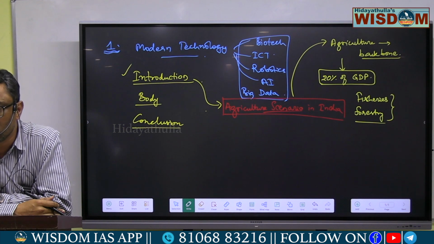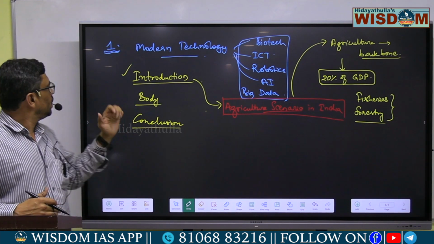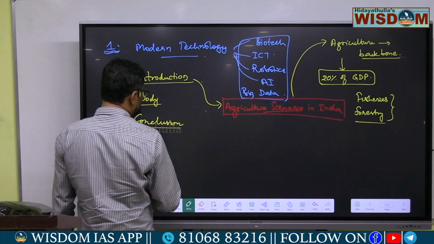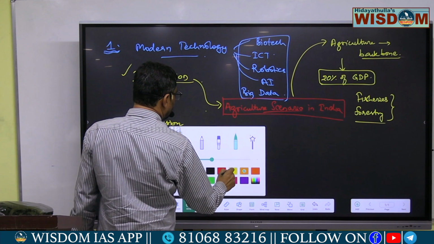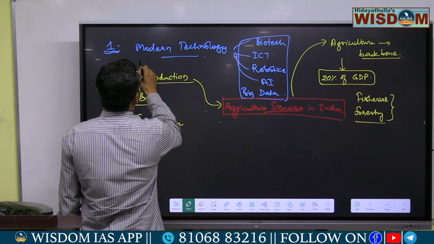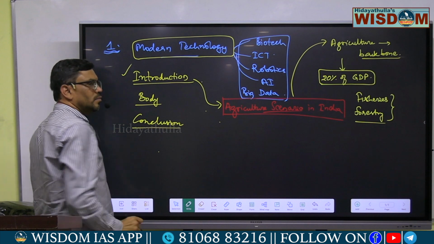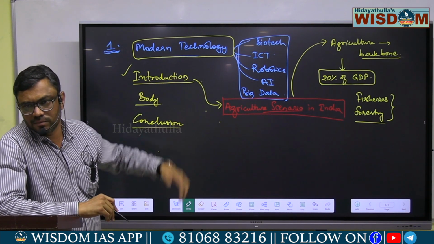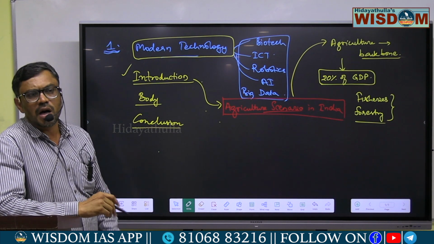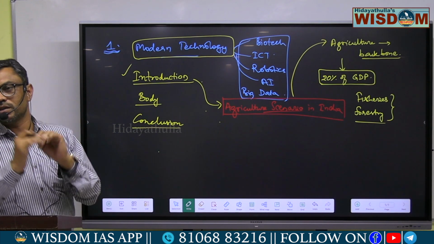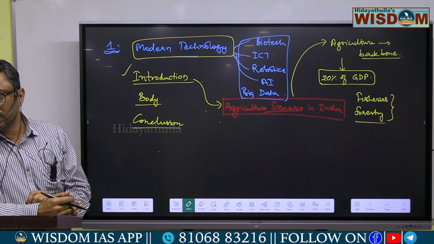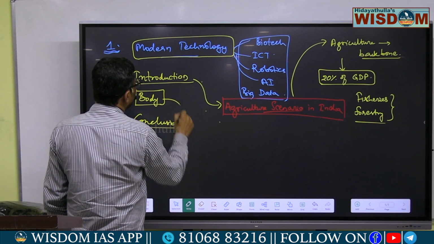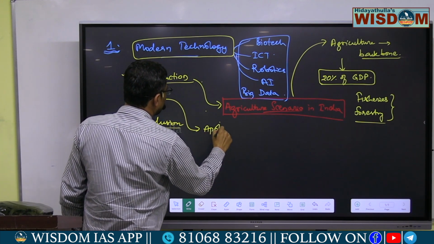Is it clear? Then in the body, you have to elaborate what has been given: modern technology has the potential to lead India to be Atmanirbhar in agriculture sector. Atmanirbhar in agriculture sector means in all respects: in productivity, in income, everything. So in this body, we have to elaborate the applications of science and technology.